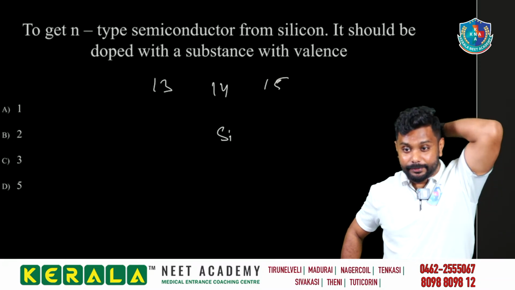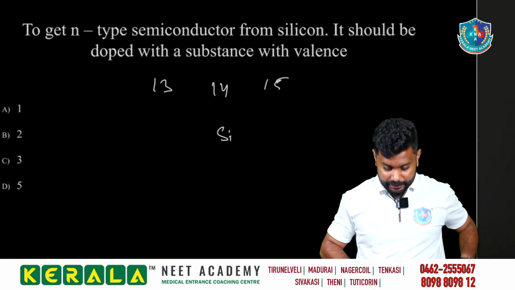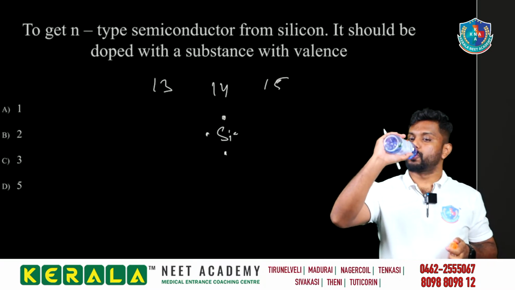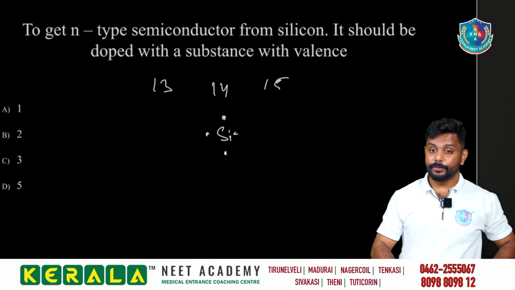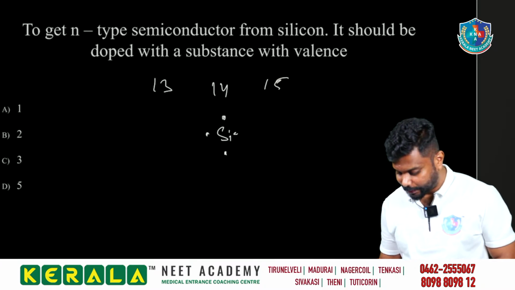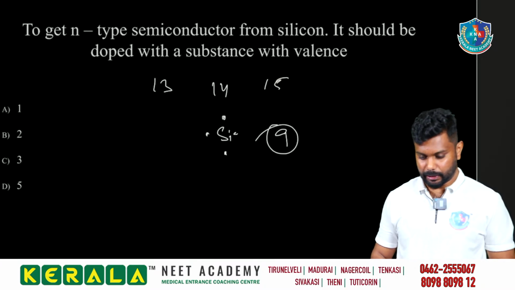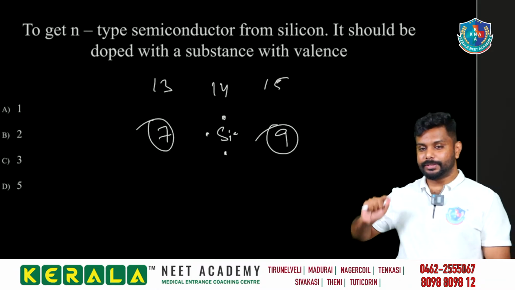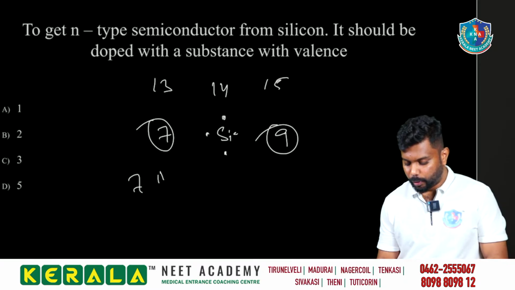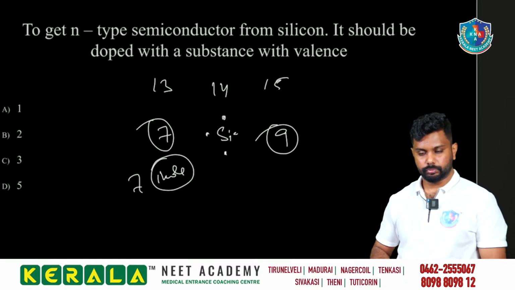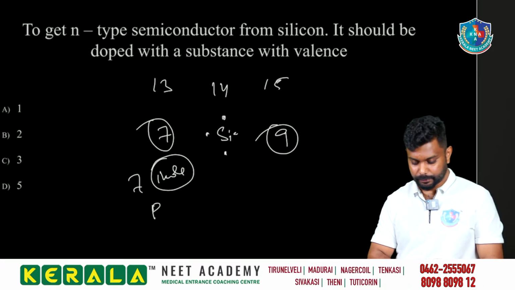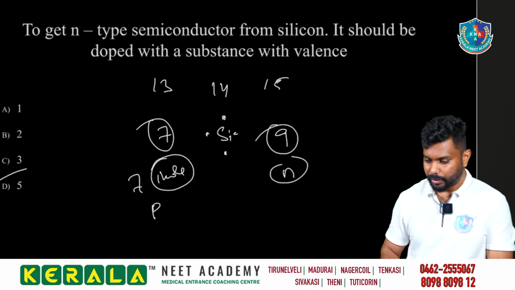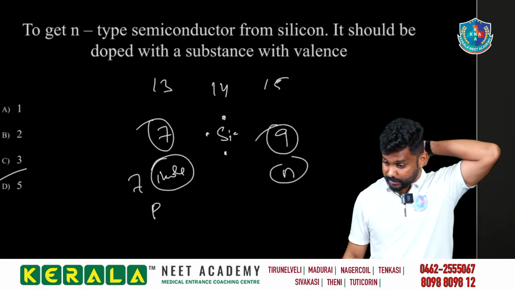Silicon is having 4 electrons in it, right? If you are doping with 5, when you dope with 5 electrons, in total we get 9 electrons. If you are doping with 3, you will be getting 7 electrons. Actually, we know that it becomes stable only when it is an octet. Here only 7 comes, so a hole comes, right? Hole means positive, P. Here 9 comes, extra electron, and an electron has negative charge. So this is N. Option D is our answer.